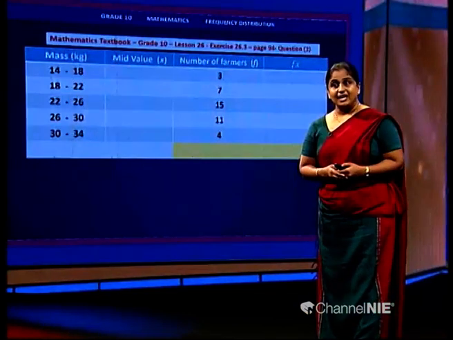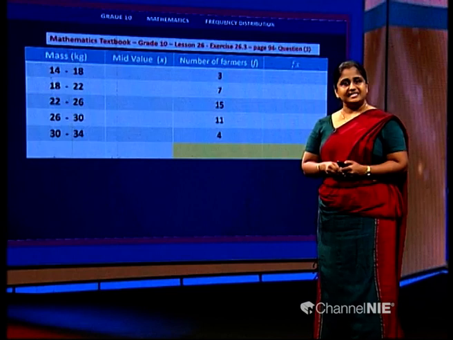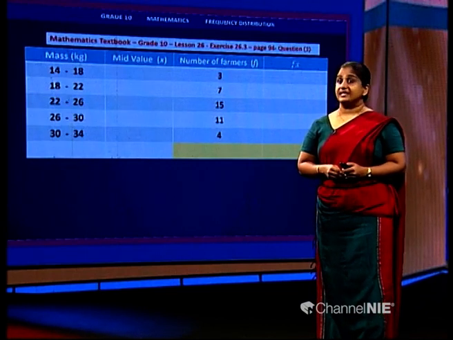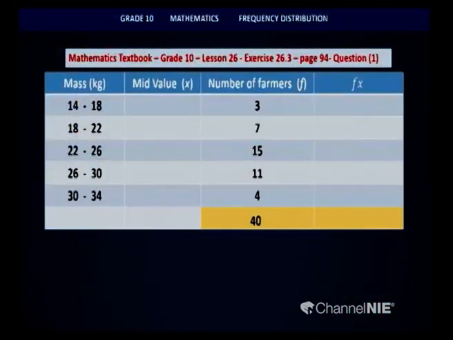Now children, I hope you have copied this to your book. Let us fill this table and see how we are going to calculate this. Right. First thing that we have to do is to add the frequency column and obtain 40. Since we already know the value, we can quickly put that at the end of that column.